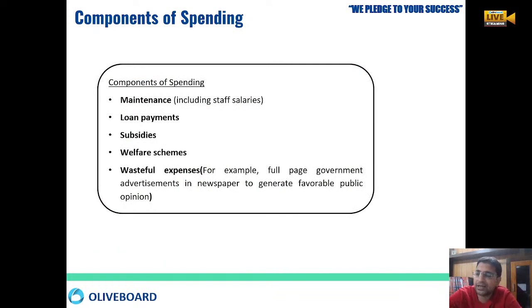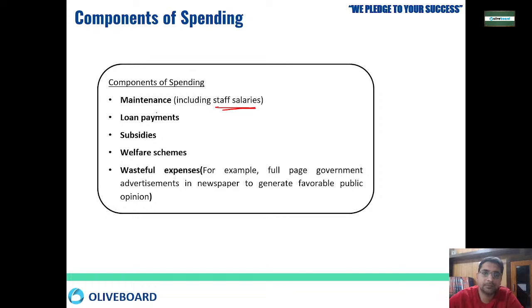Whenever the government gets money in the form of taxes or borrowing or whatever it is, normally the government does the expenditure. So these are the places where the government does the expenditure. First of all, the expenditure goes towards maintenance. We have a lot of people who are government job employees, central government and state government employees. So staff salaries and keeping the offices proper, so maintenance is required.